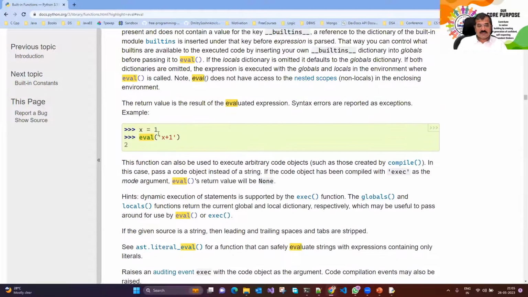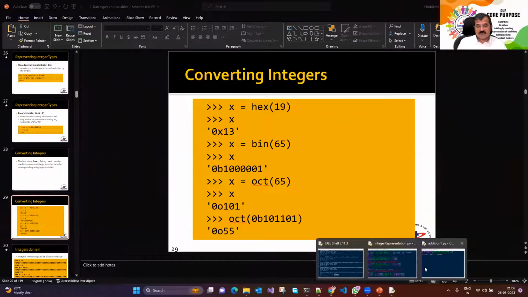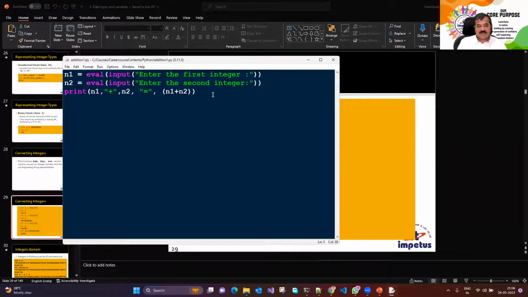So even if I write the expression x plus 1, that will also be evaluated. So any expression can be given. So eval is far more powerful than int and so on. So let's see that power as well.